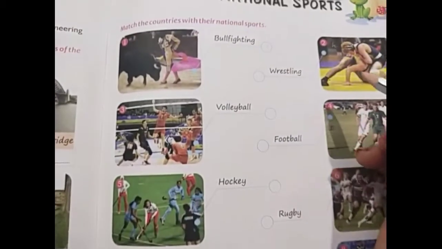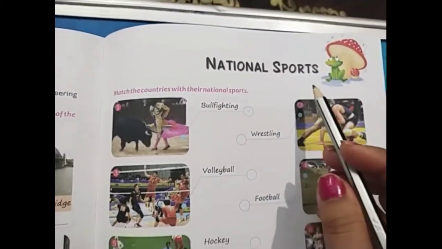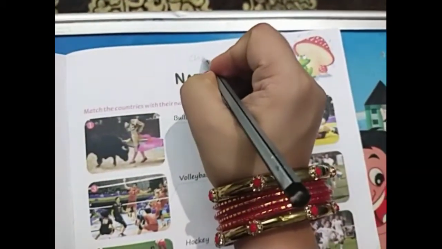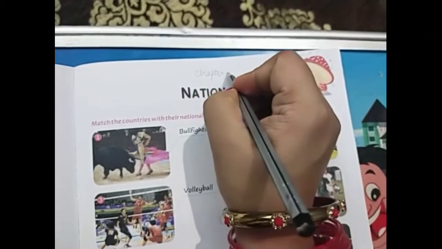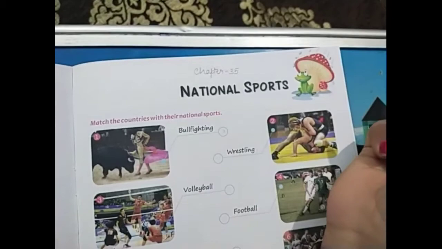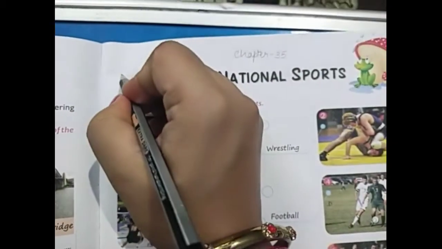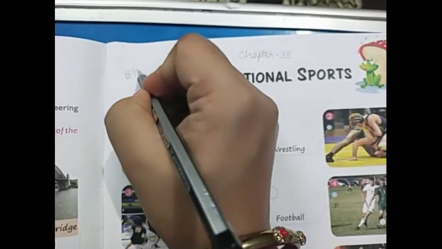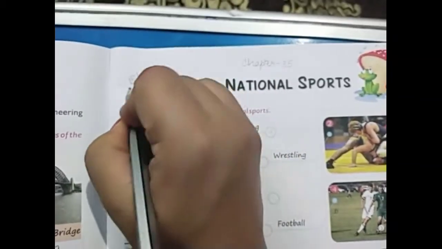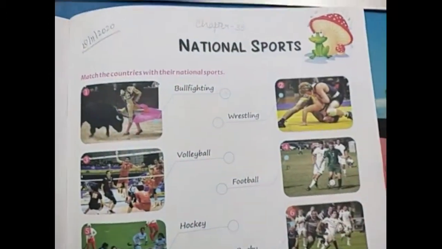After this introduction, we are going to start the written portion, and please write down all the details of the exercise with the pencil only. So let us start the written exercise of this chapter, children. Chapter national sports, that is chapter number 35. Tomorrow will be the 18th of November 2020.